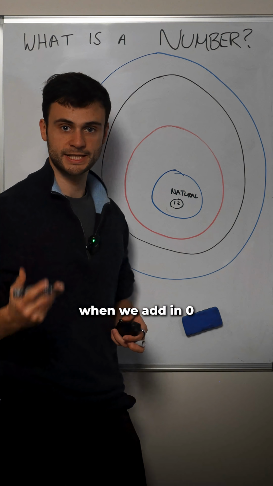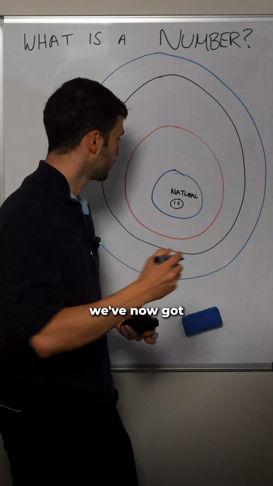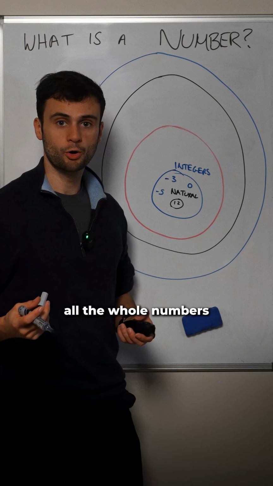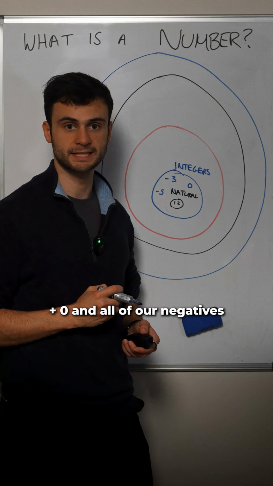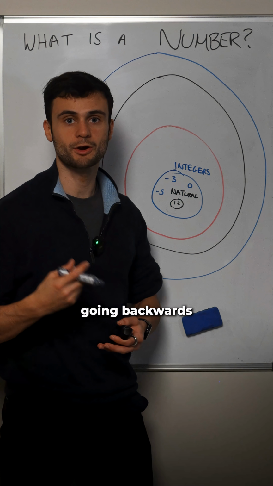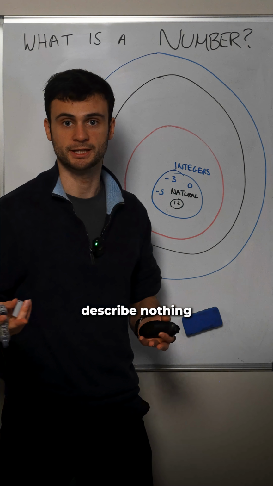When we add in 0 and our negatives, we've now got our integers. So these are all the whole numbers, so including all the natural numbers, plus 0, and all of our negatives. So we have these so we can describe things going backwards, and so we can describe nothing, like 0.